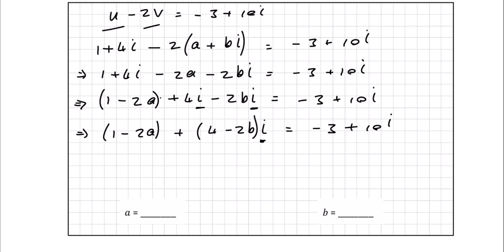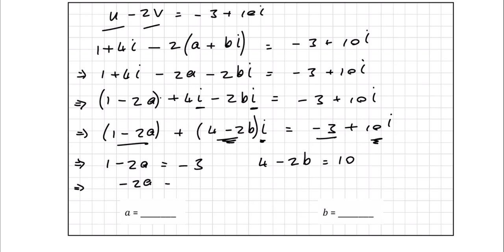Now when you have a complex number equal to a complex number, the two real parts are equal and the two imaginary parts are equal. In other words, we can say 1 minus 2a must be equal to minus 3. And we can also say 4 minus 2b is equal to plus 10. So the real part is equal to the real part and the imaginary part is equal to the imaginary part. So if you take the minus 2a here, subtract 1 from both sides, you get minus 4. That will give me a is equal to minus 4 divided by minus 2, which is 2. So a is just 2.